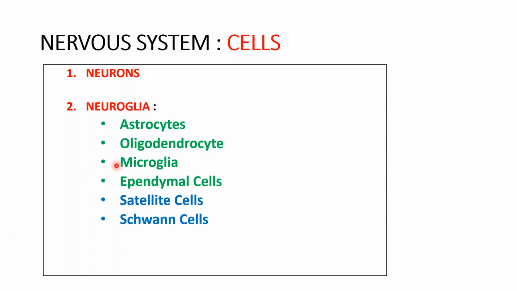So the different types of neuroglia are the astrocytes and oligodendrocytes, which are responsible for formation of the myelin in the central nervous system, and they are neuroectodermal in origin. While the microglia is mesodermal in origin.